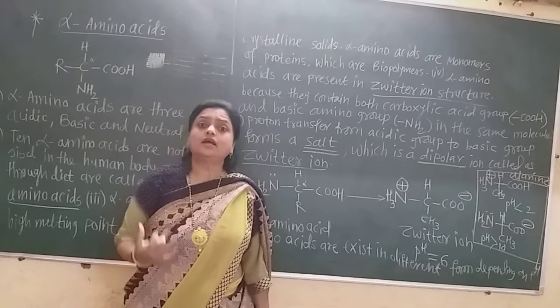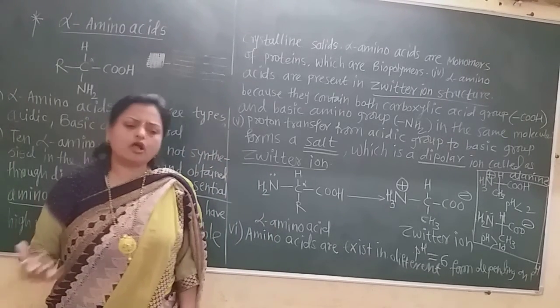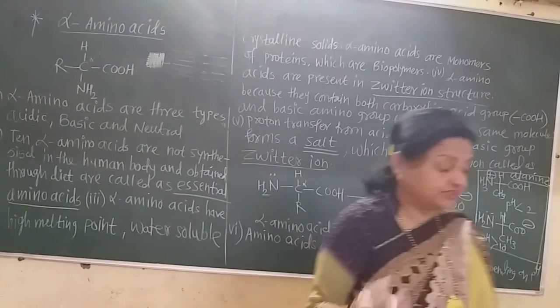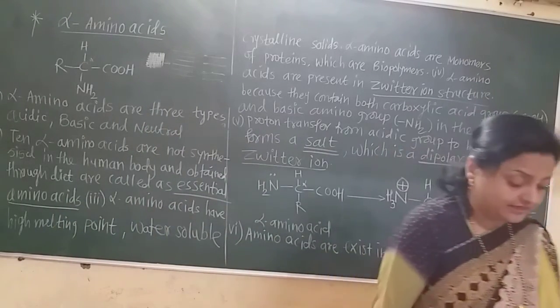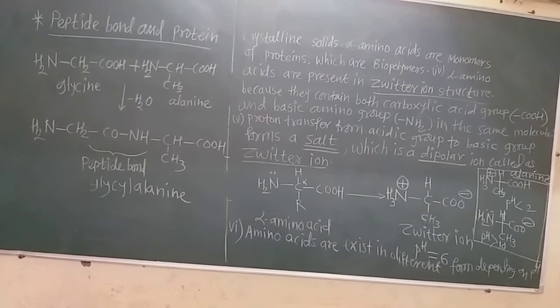Now let us see how there is the formation of a polypeptide chain, or how the decomposition of a polypeptide chain happens. That reaction is very important. Now see how proteins are synthesized, how actually the reaction happens between alpha amino acids. In this reaction I show only 2 alpha amino acids, and there is only the formation of the peptide bond.